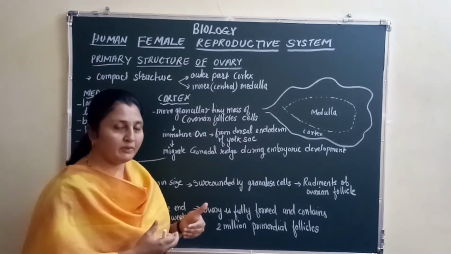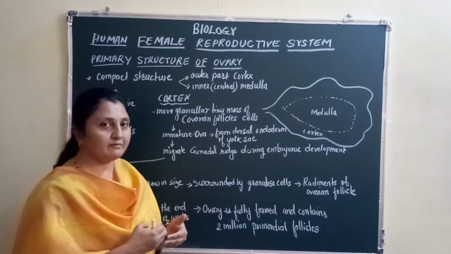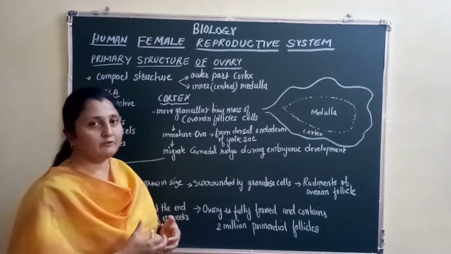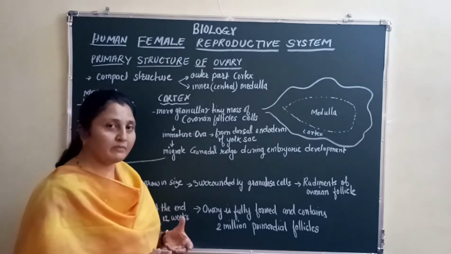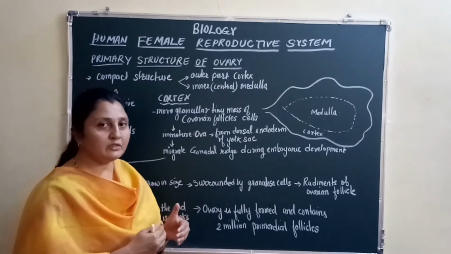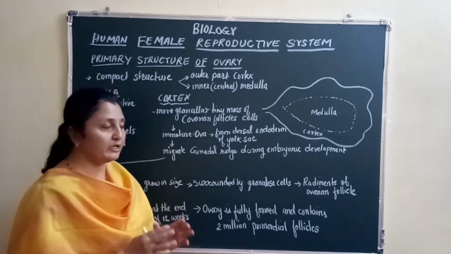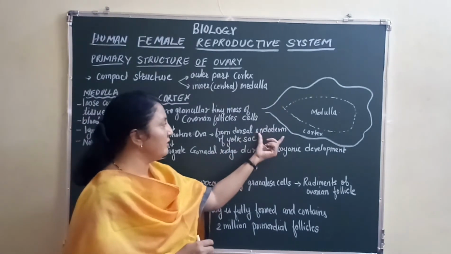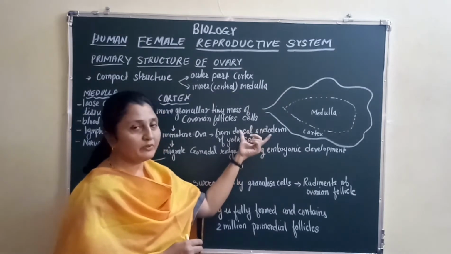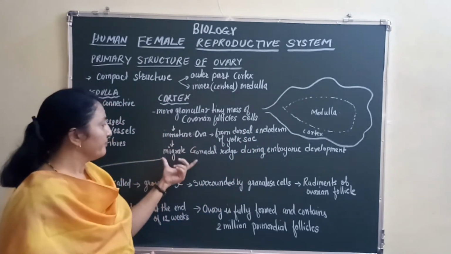Now, when a mother is pregnant, first she develops a zygote. After fertilization, the zygote multiplies and forms three layers, that is ectoderm, endoderm, and mesoderm. I am talking about the layer that is endoderm, and from that endoderm, the dorsal endoderm of the yolk sac, the immature ova are formed, right?